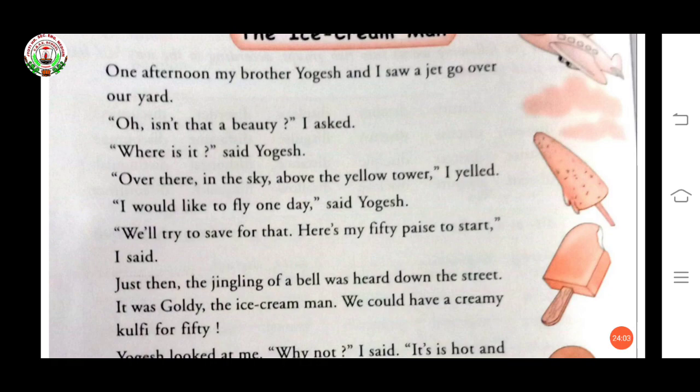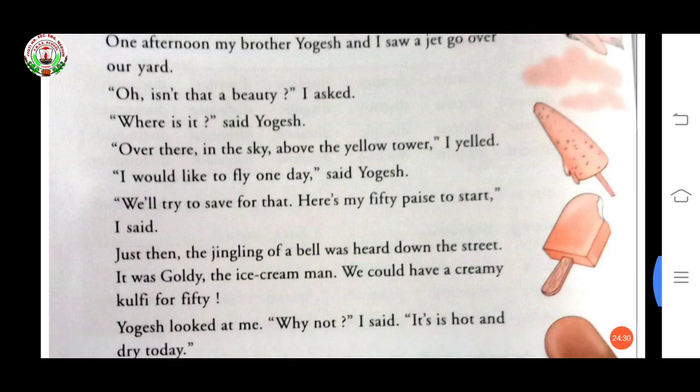You just have to underline sky. Above the yellow you have to underline. Yellow tar. I yield. Yield also you have to underline. "I would like to fly one day," said Yogesh. "We will try to save for that. Here, my 50 paise to start," I said.